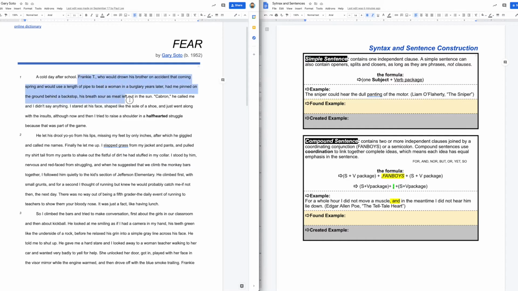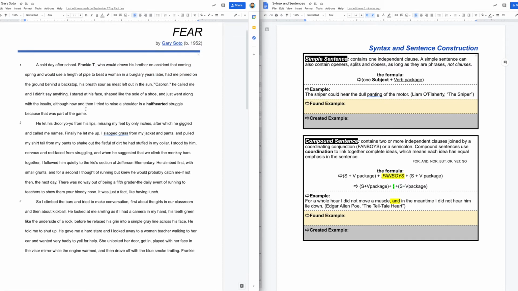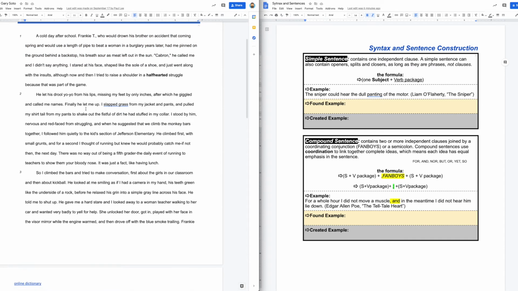This sentence here is a very complicated sentence. It's got lots of commas in it. It's got interrupters in it. It's got a lot going on in there. And for that reason, I'm going to avoid that one because I don't want to try to figure out what kind of sentence it is. So again, I'm still looking for my simple sentence.